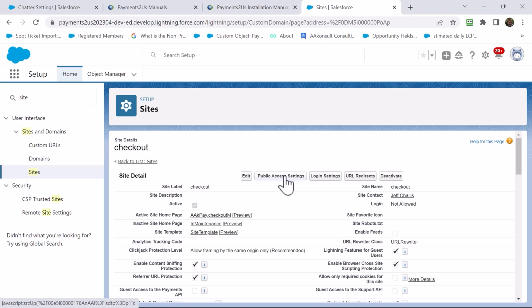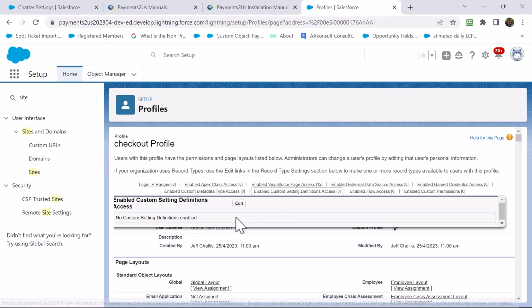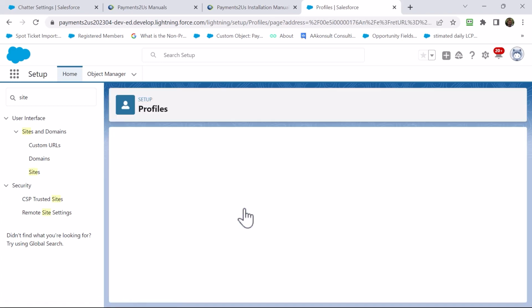I've clicked into here. Now I need to click into public access settings. I go edit.